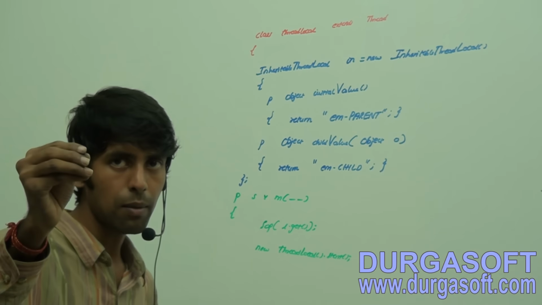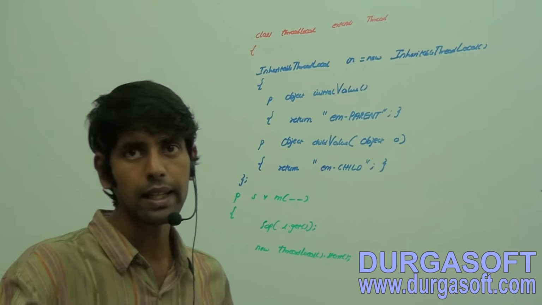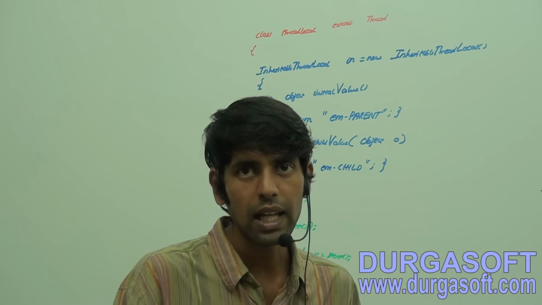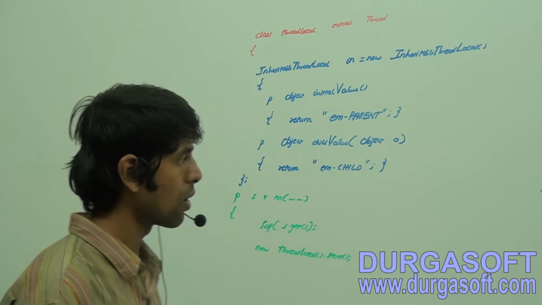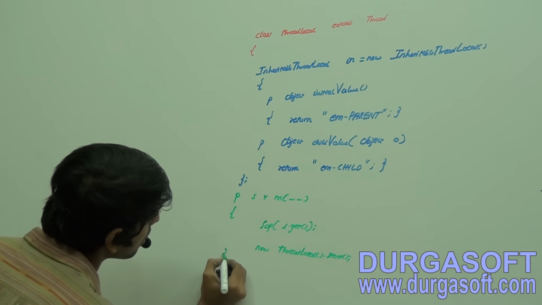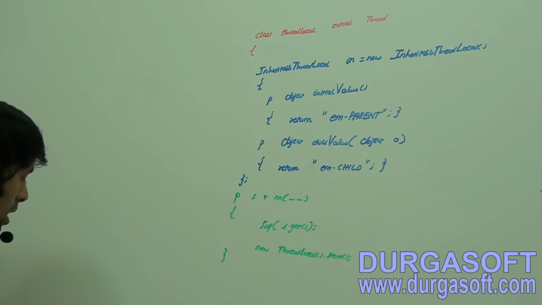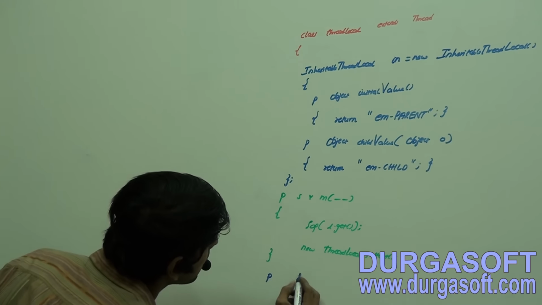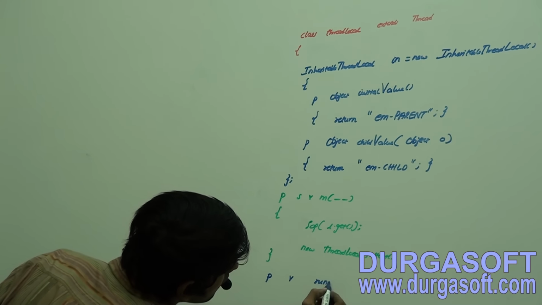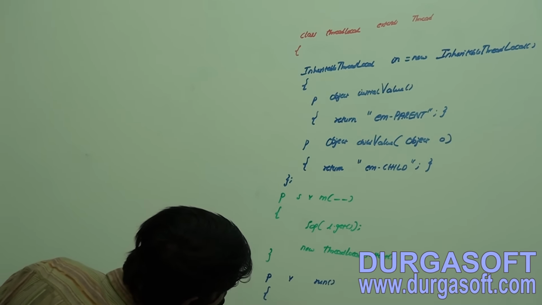Okay, you can get this output. I'm sure that if you didn't get it, please let me know. Definitely I'll put that code for you. Now it is starting what? A child thread. Now try to understand this piece of code. Public void run. Now SOP of what? L dot get. That's it.